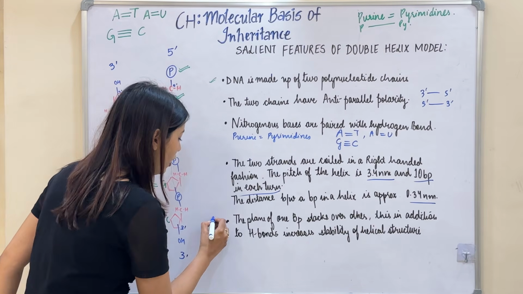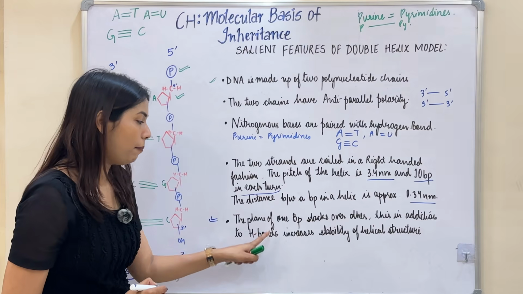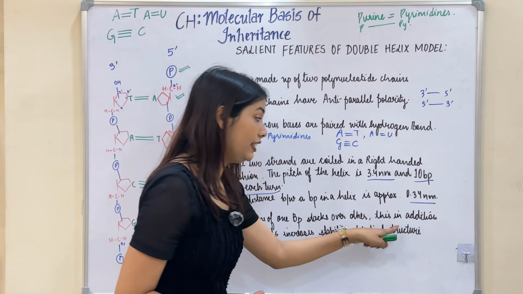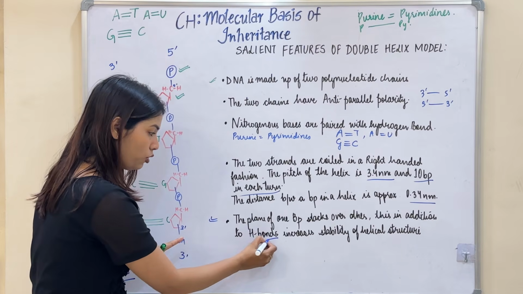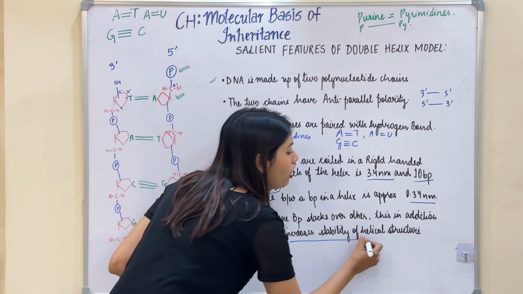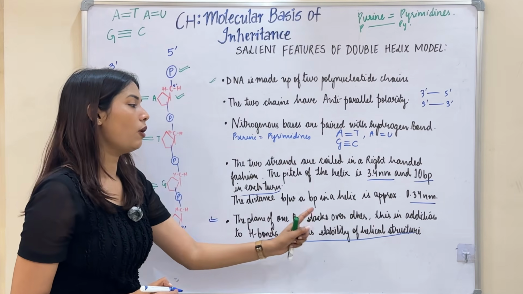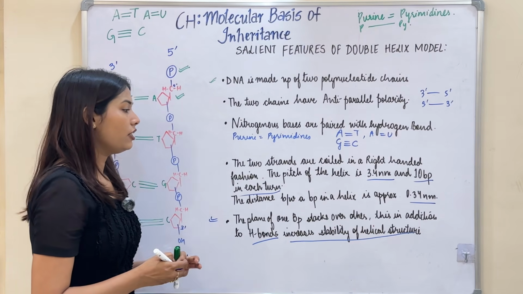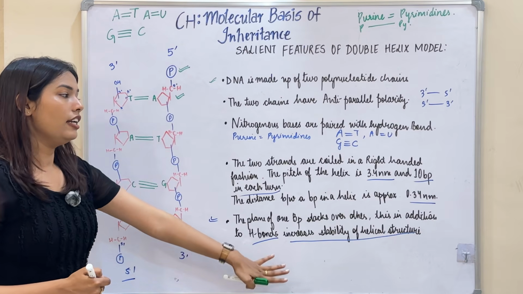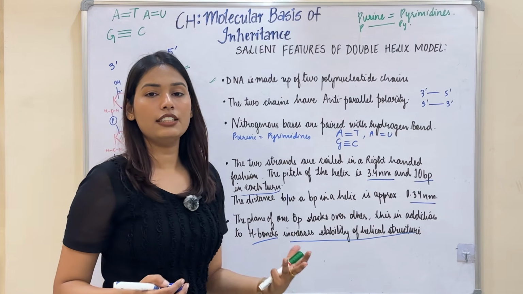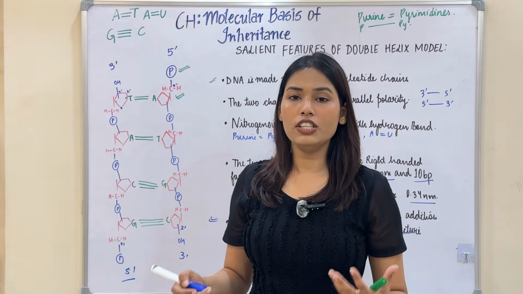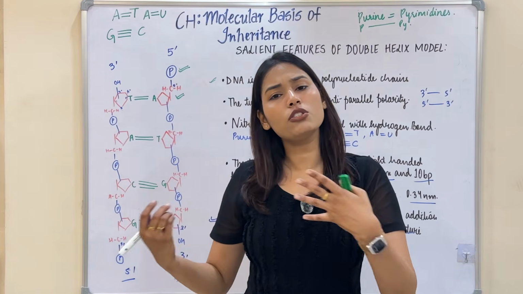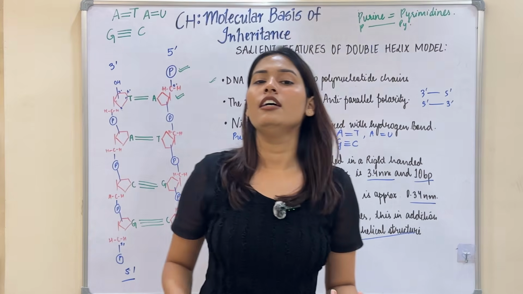After that, one more point is that the plane of one base pair stacks over the other. This, in addition to the hydrogen bond, increases the stability of the helix structure. So this is one more reason why DNA is more stable. After these features, now let's discuss a very important rule, Chargaff's rule, and on that basis a few numericals are also there. So we are going to solve one example as well.